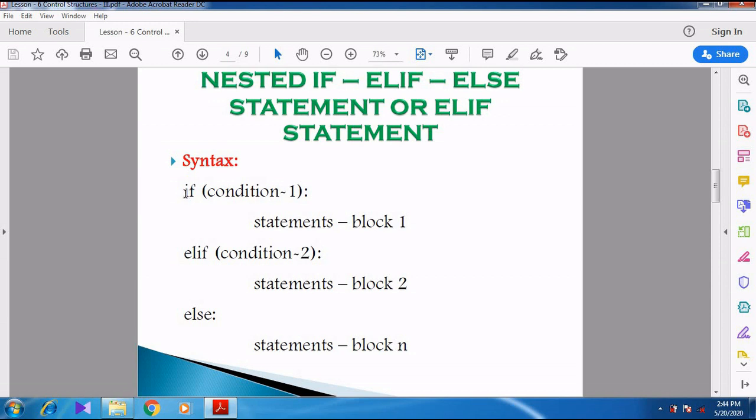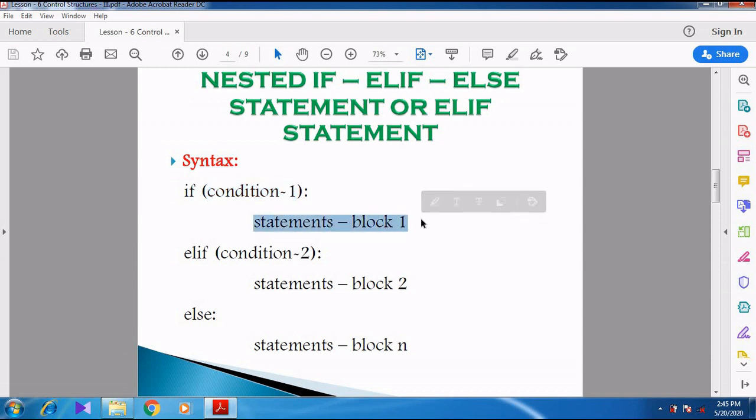Now let us see the syntax first. If condition 1. I have given condition 1 because there is more than one condition, so we want to know which is the first condition and which is the second condition. If condition 1 is true, statement block 1 is executed. The statement block may be one statement or more statements.